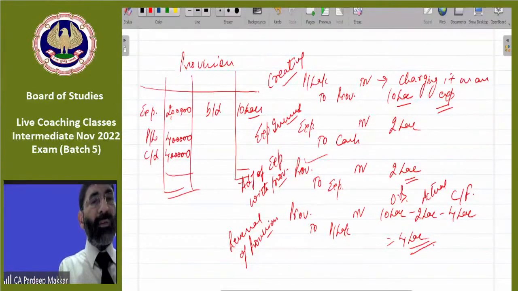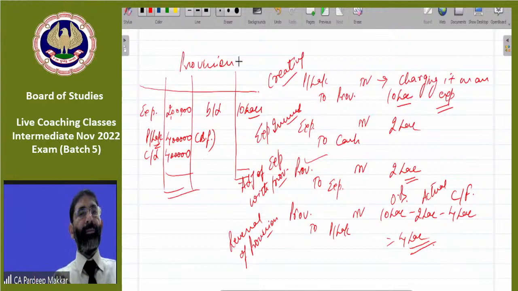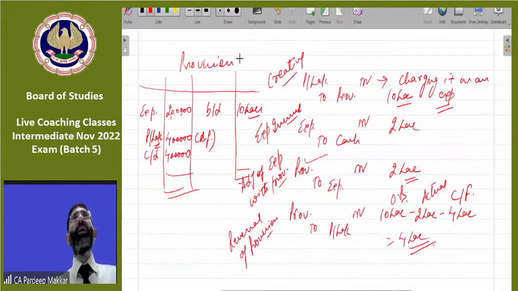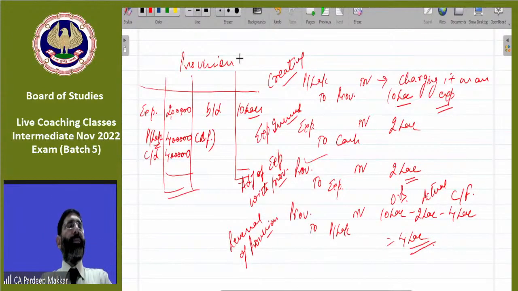So whatever is the balance figure will be transferred to profit or loss account, that I have done. Provision account debit to profit loss. Is that clear now? Prepare this account, it will let you be clear. This is also done for provision for income tax, provision for bad debts, or any provision. This is done for everything. I think this is clear. Copy it.